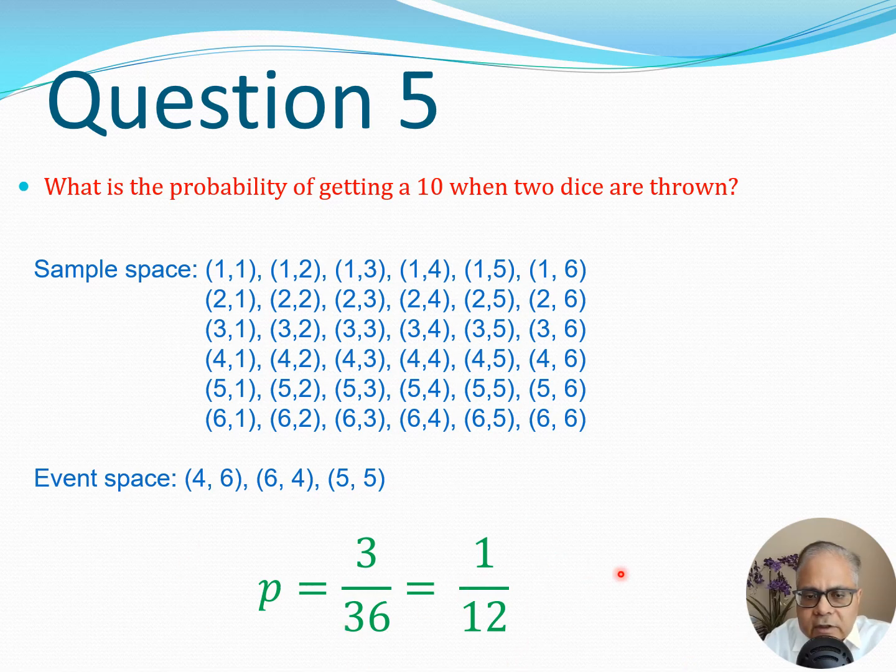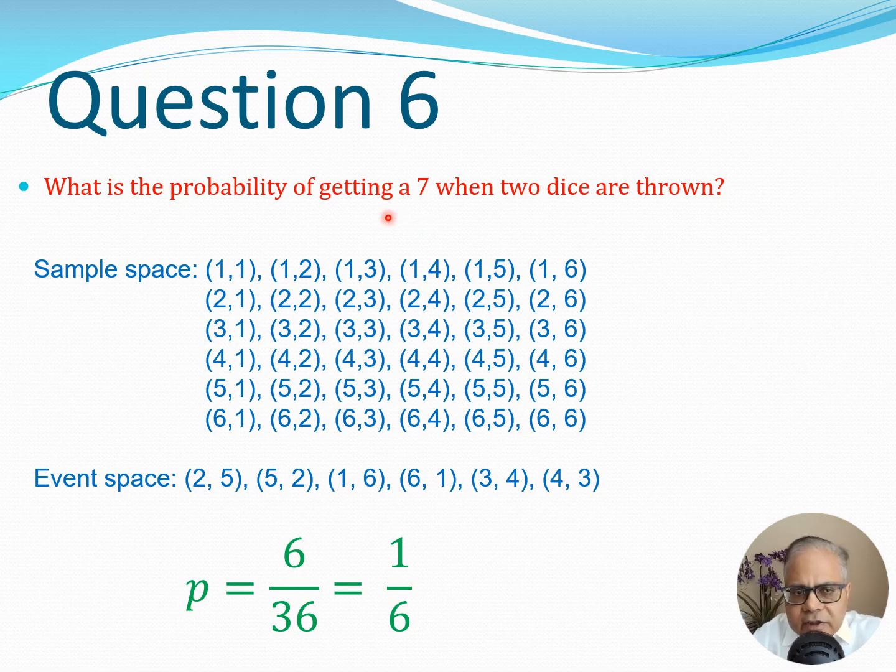This is the probability of getting a 10 when 2 dice are thrown. Sometimes these questions are worded like this. Actually, one could write getting a total of 10, but people will write it like this. So you get the basic point here. The question they are trying to ask you is essentially to think about the sample space and then get the particular situations which are possible in the event space and then calculate the probability.